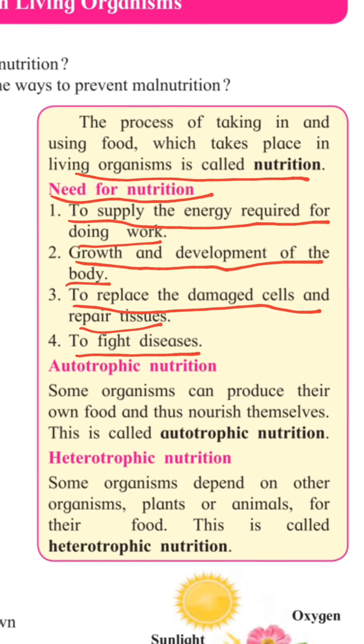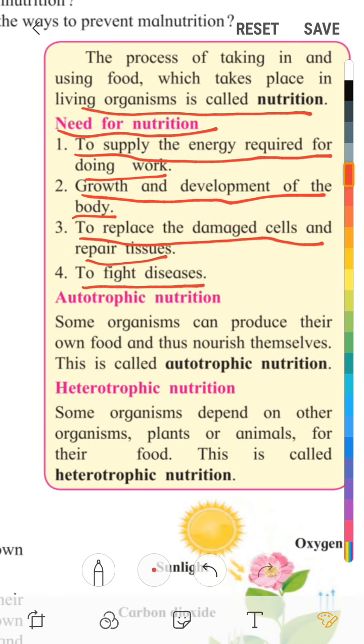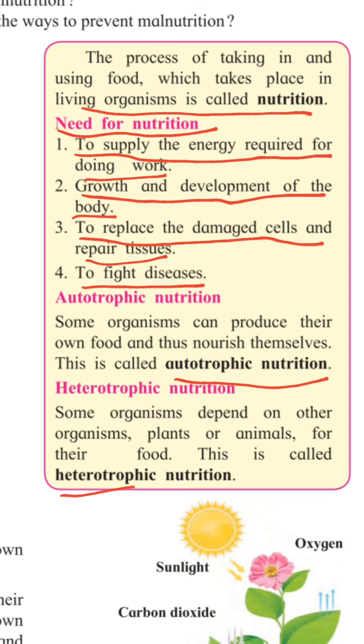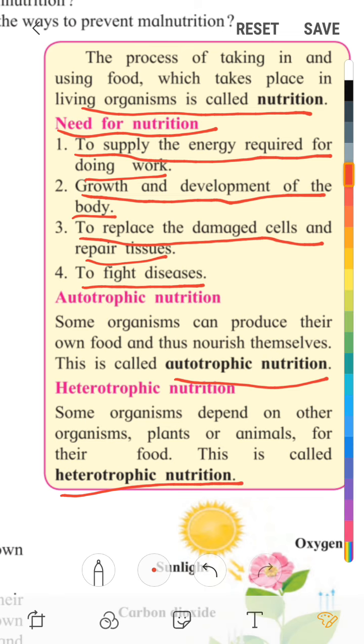Then there are two types of nutrition: autotrophic nutrition and heterotrophic nutrition. Some organisms can produce their own food and thus nourish themselves. This is called autotrophic nutrition. What is heterotrophic nutrition? Some organisms depend on other organisms, plants or animals, for their food. This is called heterotrophic nutrition. So, these are the two types of nutrition.